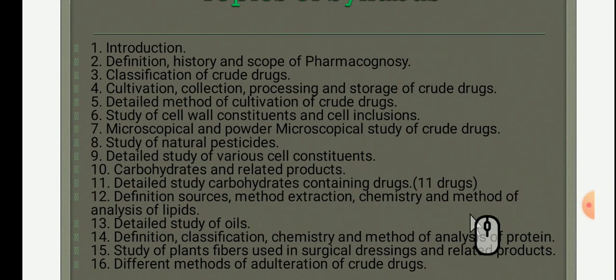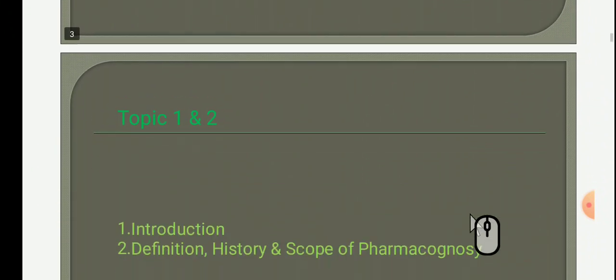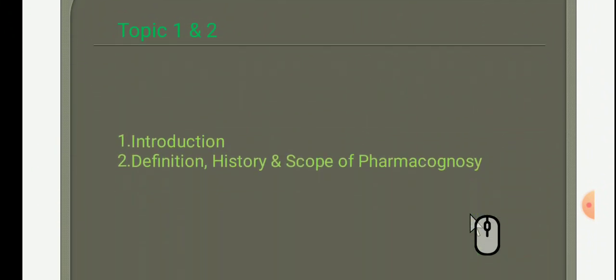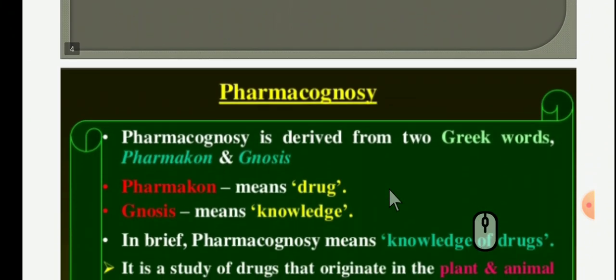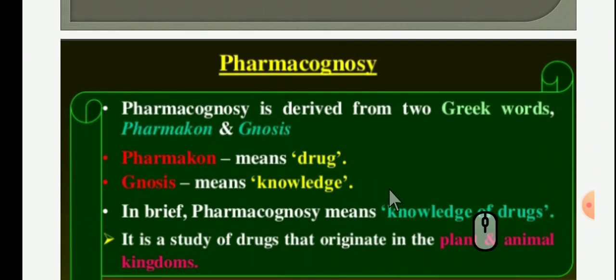So my dear students, we will start with topic 1 and topic 2 first, that is introduction, definition, history and scope of pharmacognosy. Pharmacognosy first, as the subject name indicates, pharmacognosy and phytopharmaceuticals. What is meant by pharmacognosy?